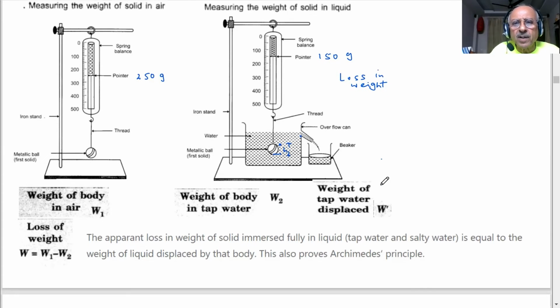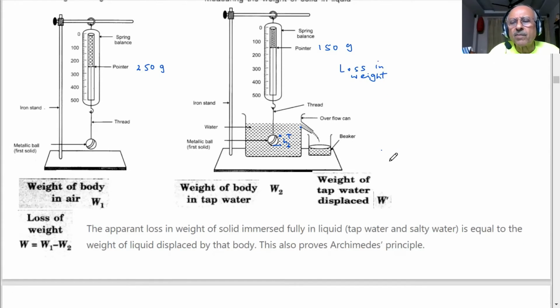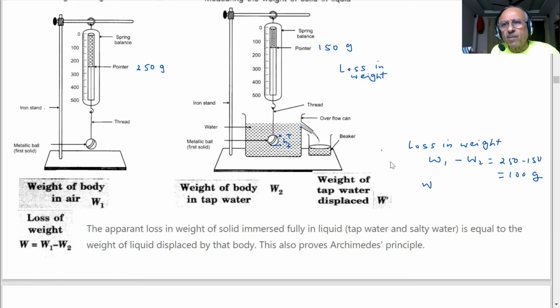Now what we can do, student, is weigh this water. You have got the water, you weigh the water. And what will you find? How much will be the weight of the water experimentally? What is the loss in weight which I am getting? Loss in weight, student, W1 minus W2. How much is it coming? 250 minus 150, 100 gram. Now you take the W dash, which is the